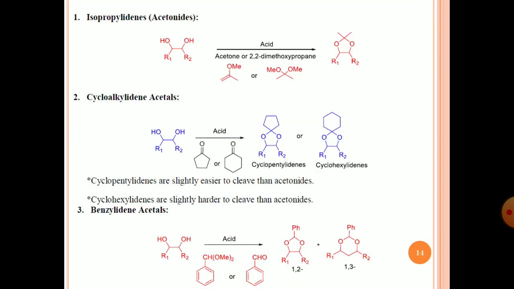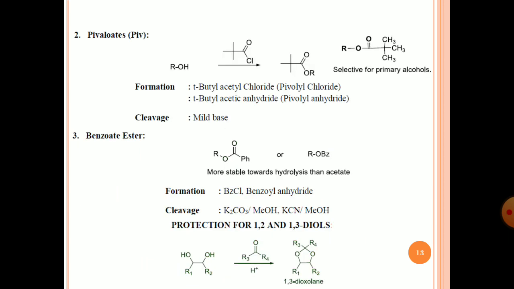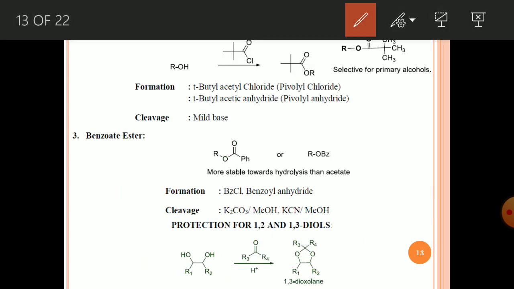Use base, that is potassium carbonate in methanol or potassium cyanide in methanol, and you will get the benzoyl deprotection.